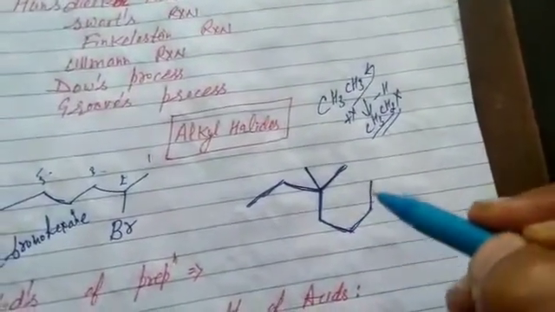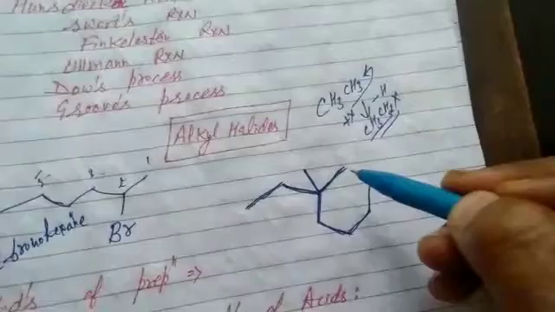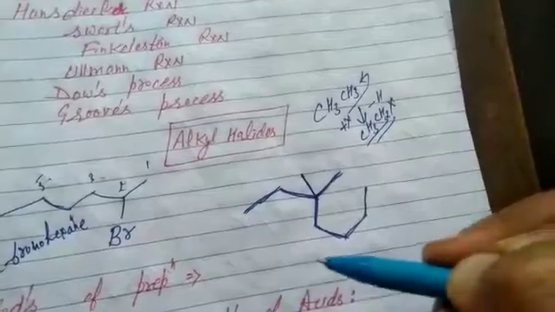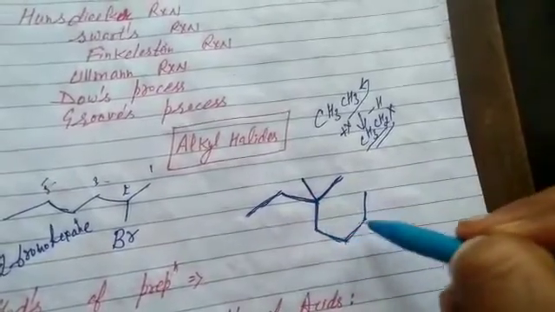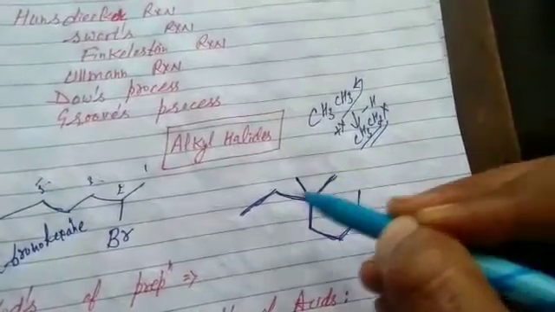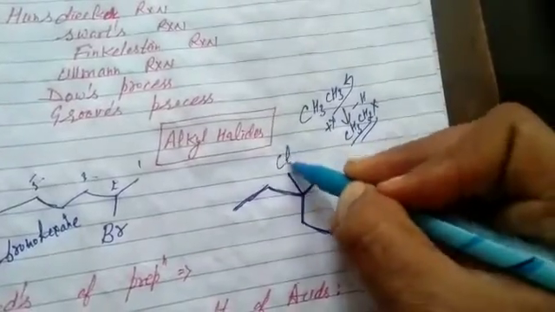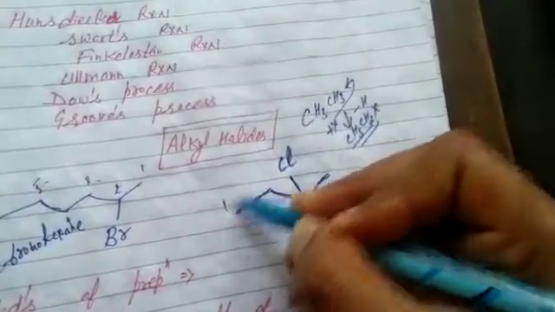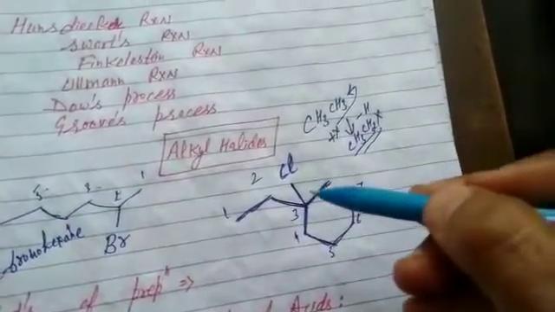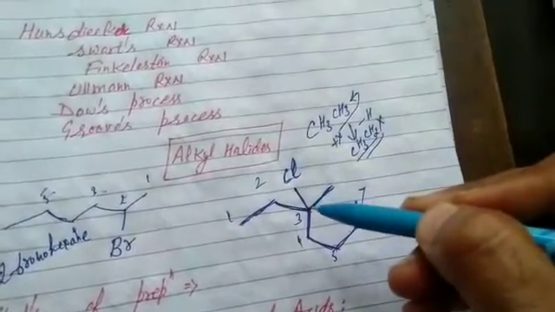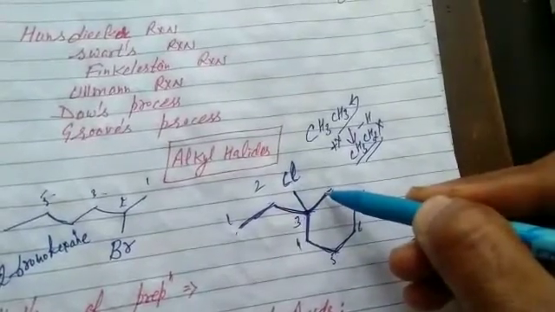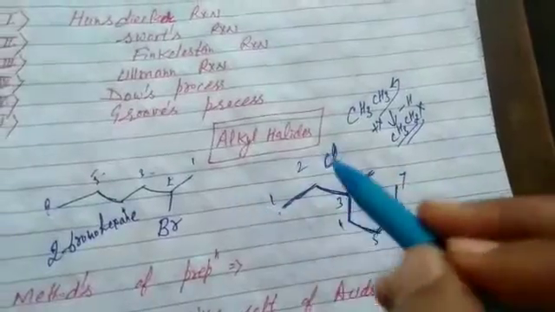Students, that's again an aliphatic compound. It's acyclic. When I close it, then it becomes a cyclic compound. It is acyclic, a branched derivative. Now what is its name? 1, 2, 3, 4, 5, 6, 7. Continuous chain of 7 carbon atoms. That is 3,3-dimethylheptane. Now suppose I join here Cl. Again 1, 2, 3, 4, 5, 6, 7. Now its name is 3-chloro. First, second, third, that's the third carbon. 3-chloro-3-methylheptane.